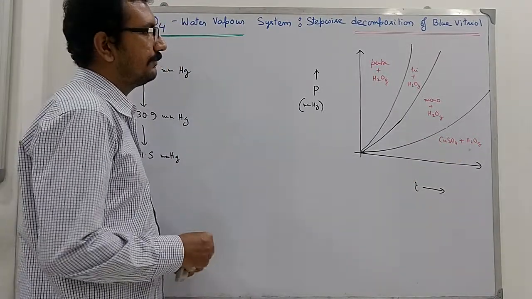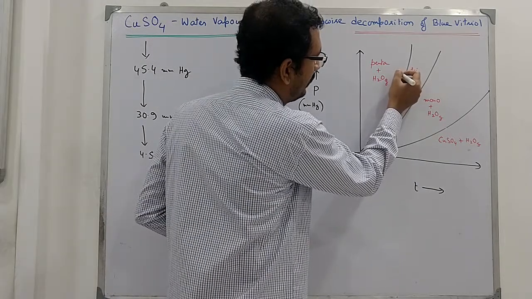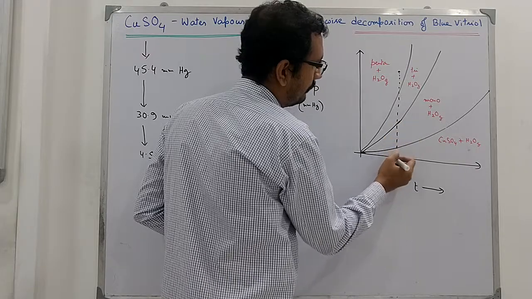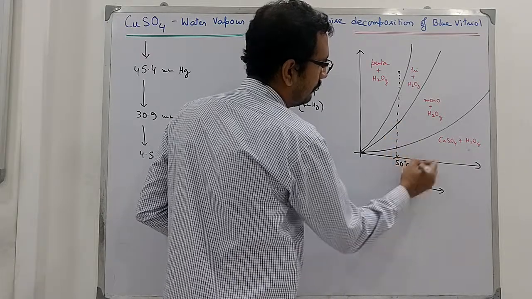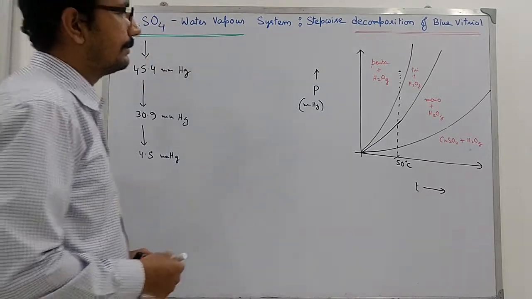Now if we restrict ourselves to a particular temperature, that is at 50 degrees centigrade, then what happens?